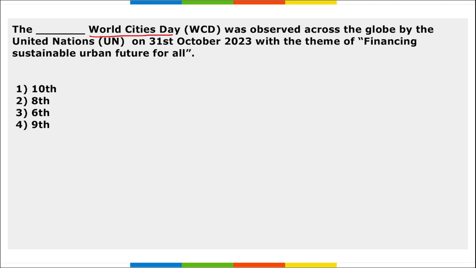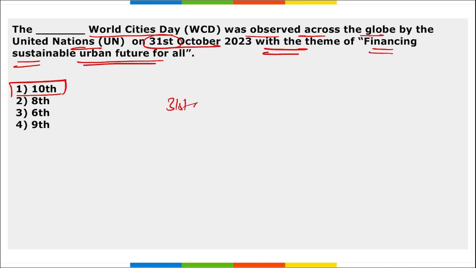Next, the World Cities Day edition was observed across the globe by the UN on 31st of October with the theme Financing Sustainable Urban Future for All. So remember, this was the 10th edition of World Cities Day observed across the globe by the UN on 31st of October with the theme Financing Sustainable Urban Future for All.